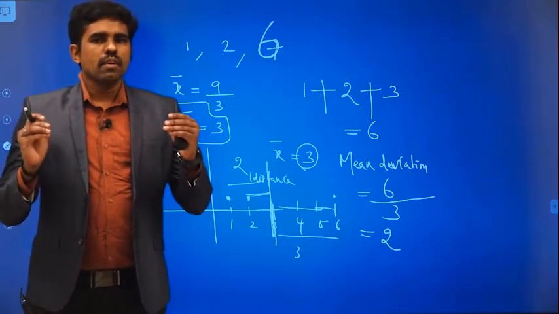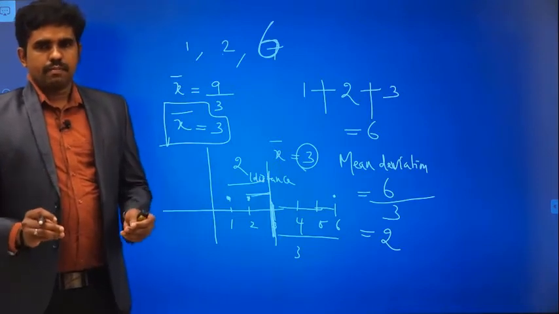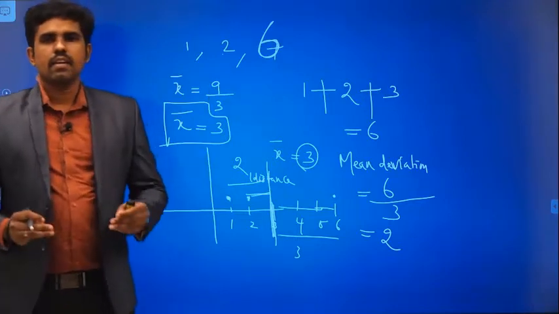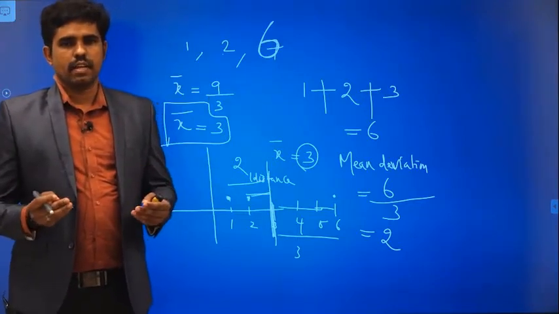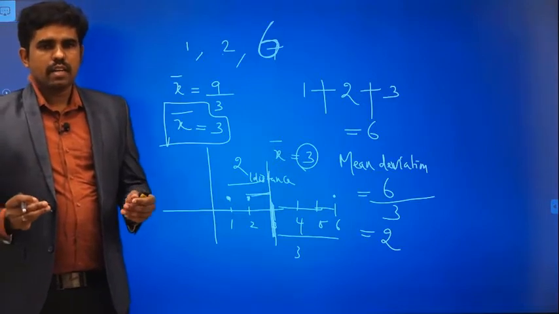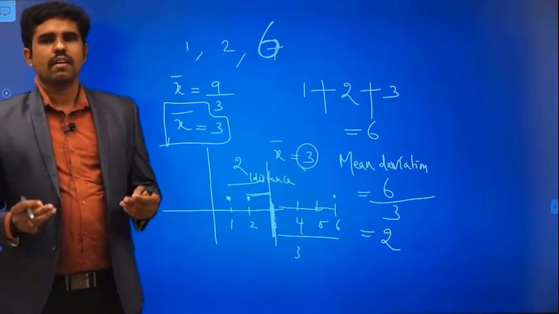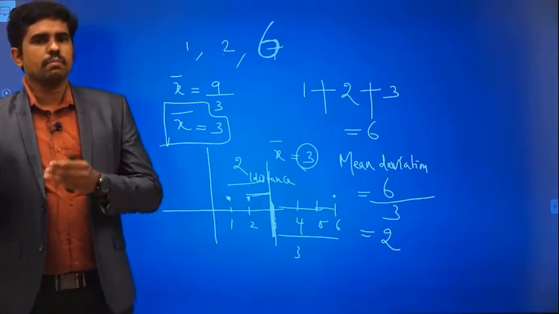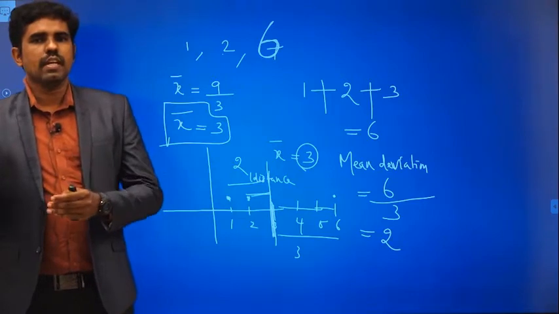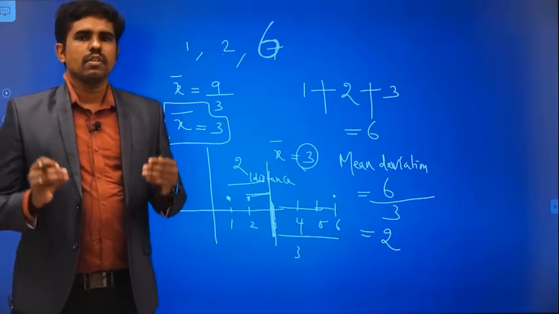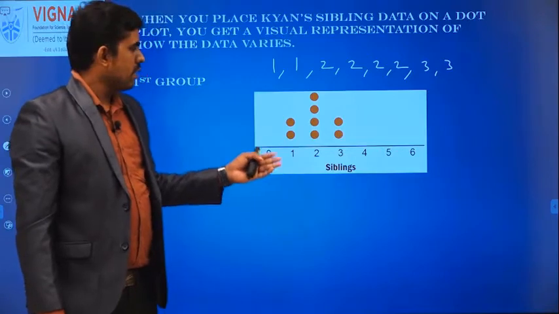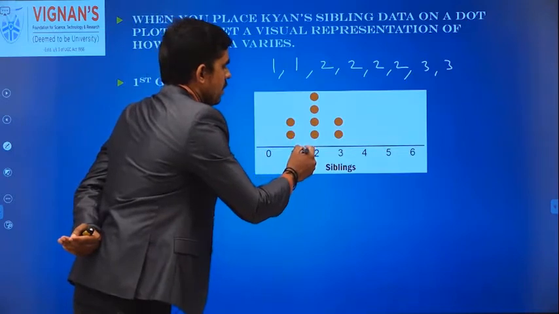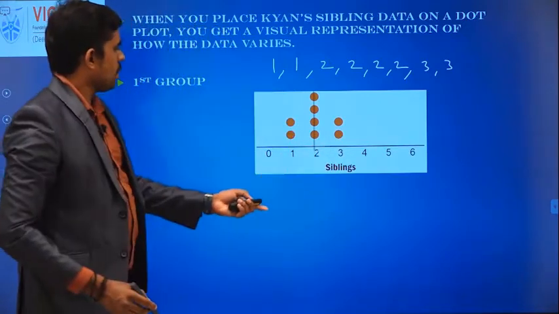This we are going to calculate for all types of data, which means raw data, actually this is raw data, frequency data and class interval data. So now you can understand what the meaning of mean deviation is. It is nothing but on average how much the values are dispersed and deviated from the mean, that we are going to calculate. You see, on average it is not deviated that much, right?